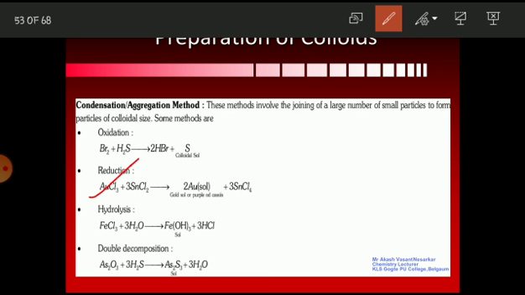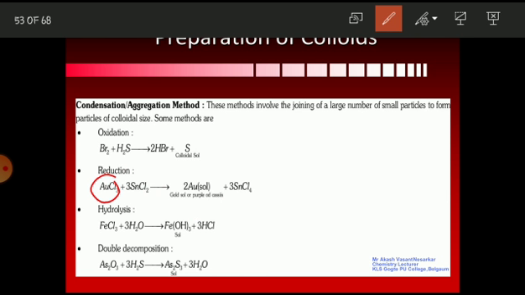So when AuCl3 reacts with SnCl2, it forms the colloidal solution of gold, that is gold sol, which is purple in color, and it also forms stannous tetrachloride, that is SnCl4. So this is called a reduction because we are removing the electronegative element, that is chlorine, from the gold, and therefore this is called a reduction step.